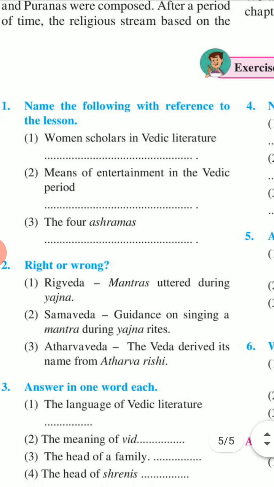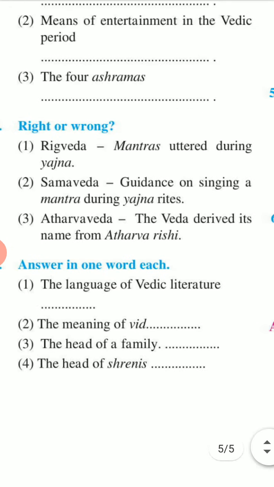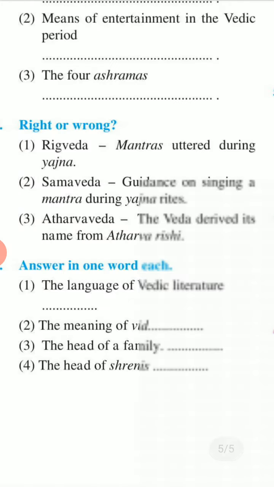Let's get into the exercise. First is: name the following with reference to the lesson. First, women scholars in the Vedic literature. Second, means of entertainment in the Vedic period. Third, the four ashramas. Right or wrong? Rigveda: mantras uttered during yajna.